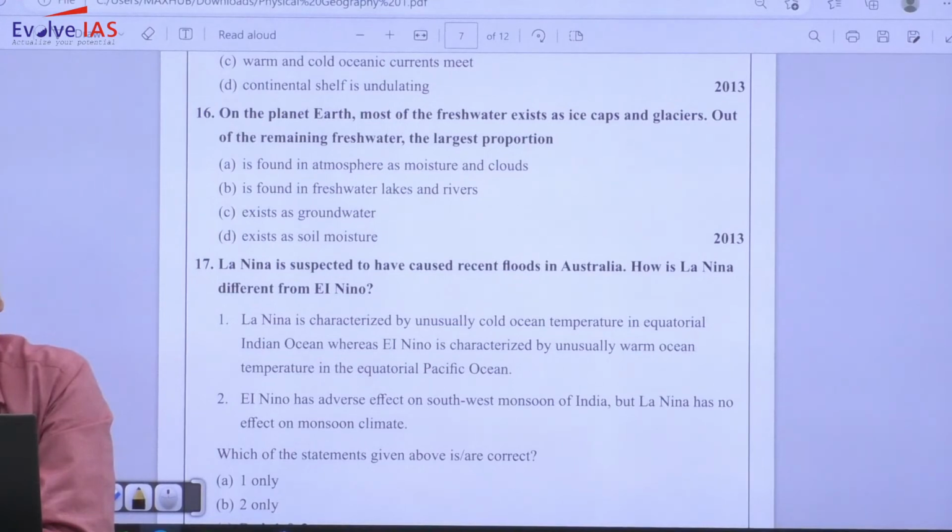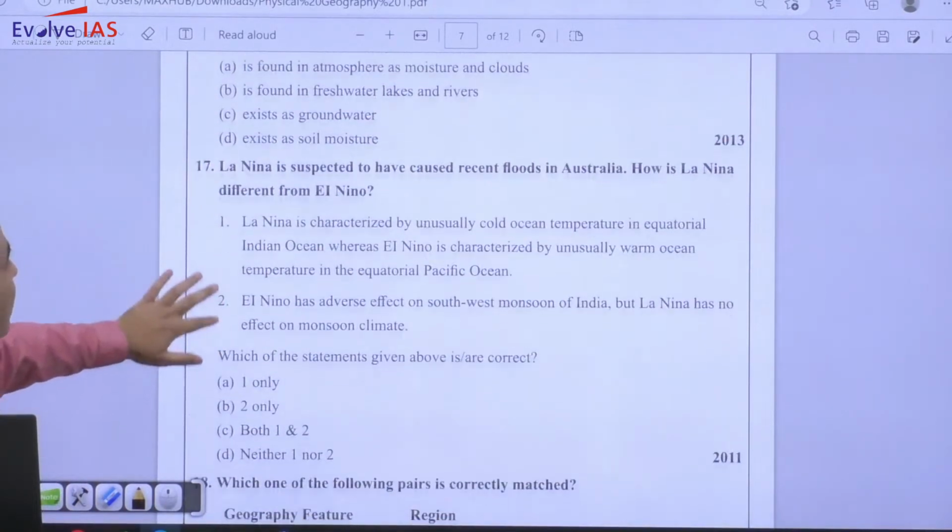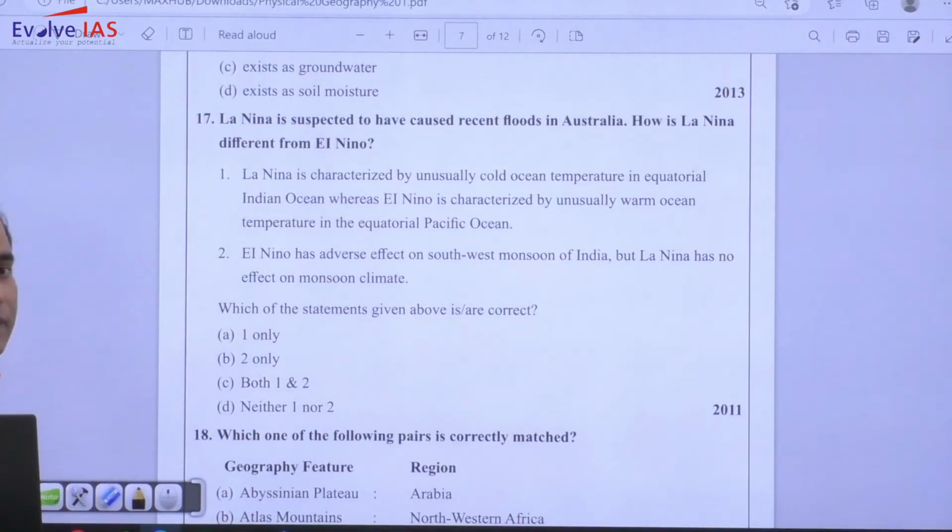I think in 17-18, questions related to the Mediterranean Ocean were continuously asked, and in one of the years they asked the same question, even without changing the options or the sequence. Correct. Moving to next, that is why previous year's question is very important, you need to solve it.